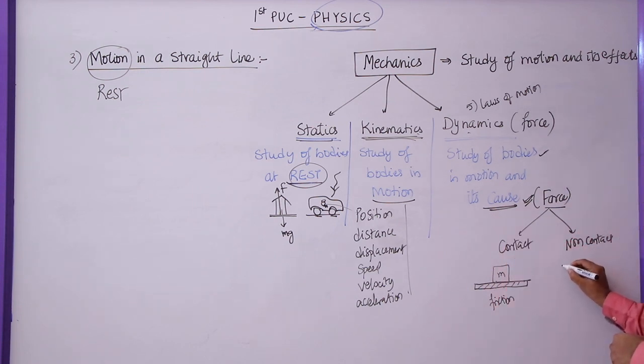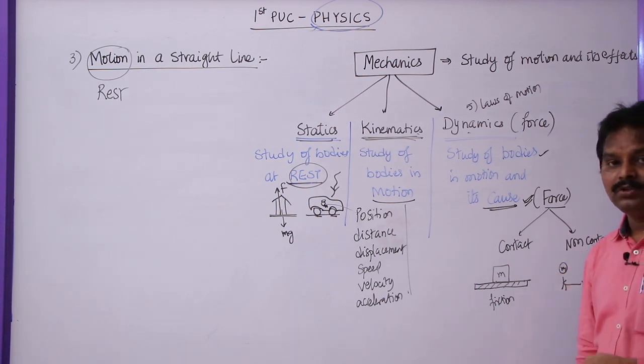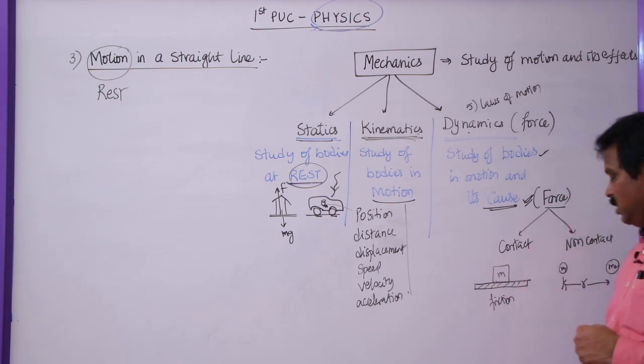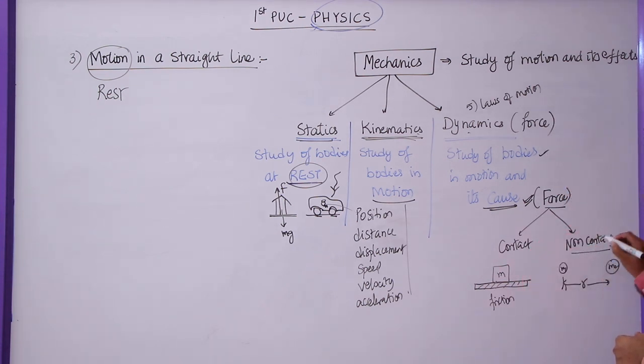But whereas if you take a body of mass m1 here, and this is m2, and these are separated by some distance r. Even though they are not in contact, these two exert a force which is called gravitational force, that we have studied in school. So this is a non-contact force.